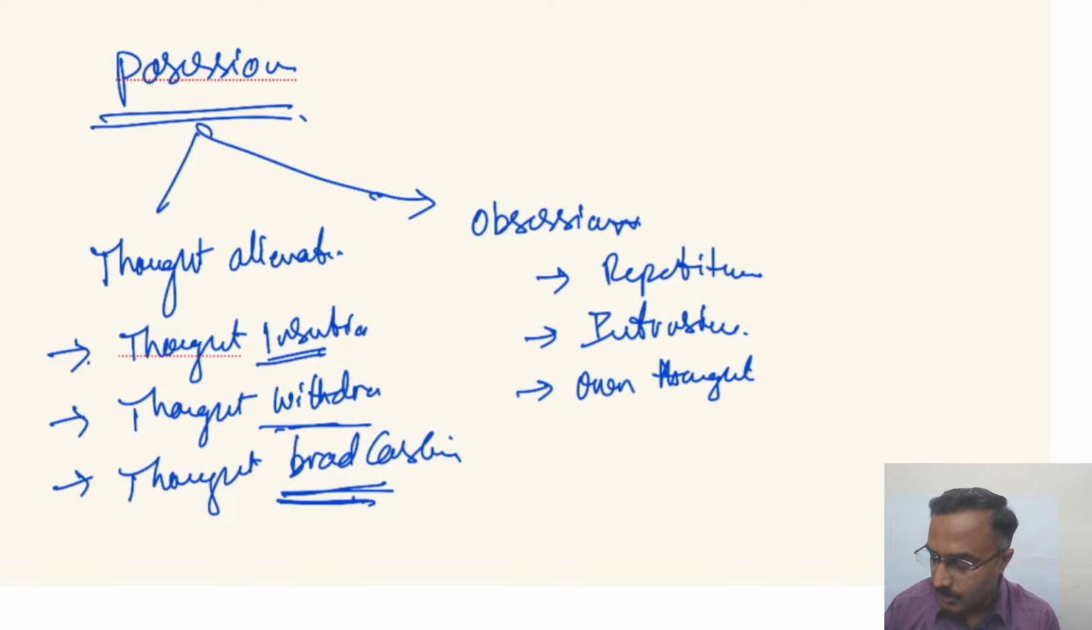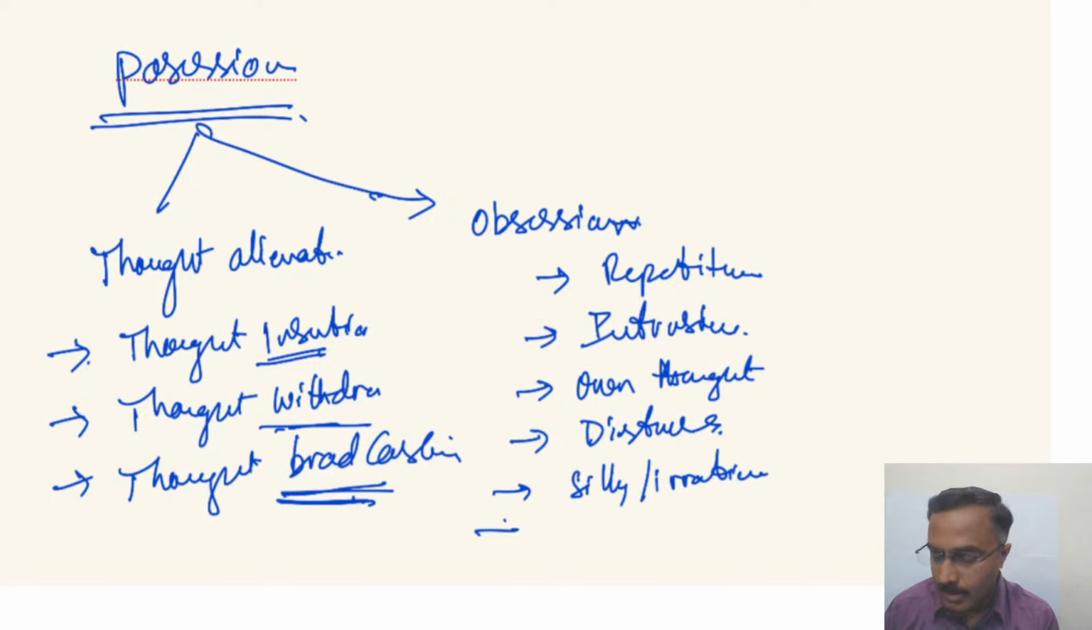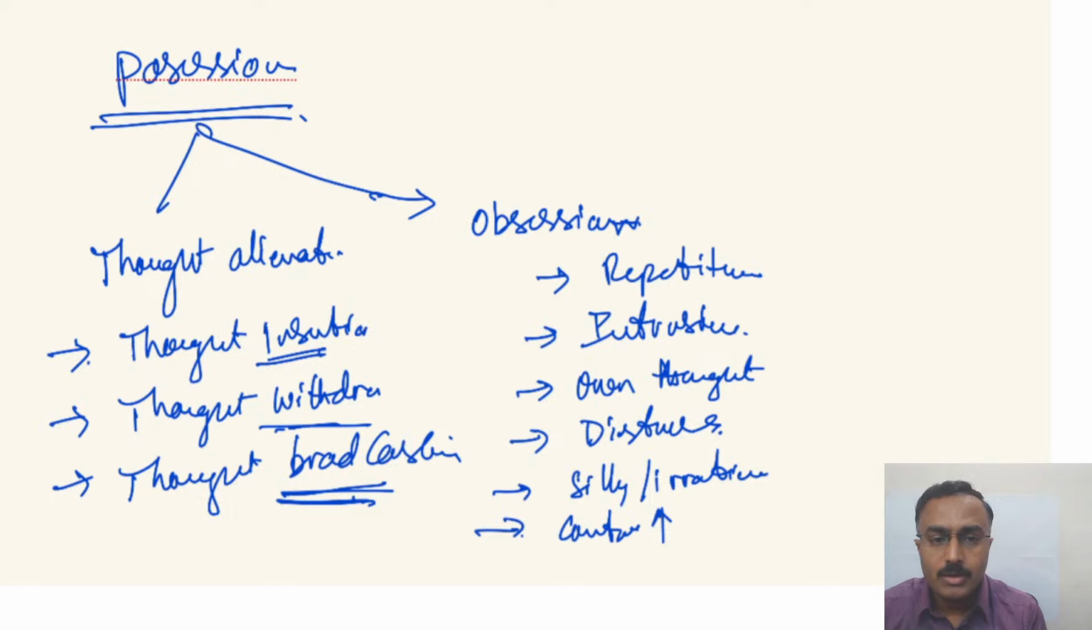That is also one requisite here, and it causes distress. At least at some point of time, they are felt as silly or irrational, and the more they try to control it, the more it increases. Okay, so these are the qualities of obsessions.